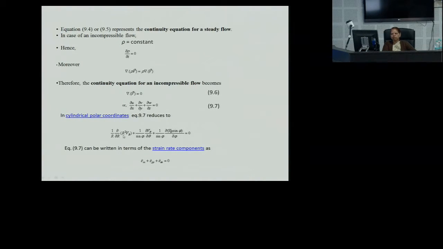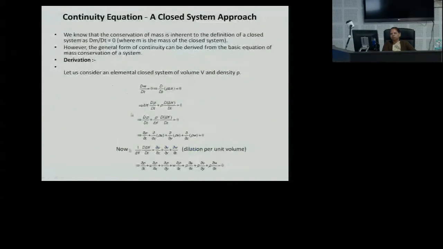In cylindrical coordinates also we can derive this, and the strain rate components can also be written as epsilon xx plus epsilon yy plus epsilon zz equal to 0, because this is nothing but the strain rate. So this equation is also a form of the continuity equation. Now in the closed system approach also you can derive it, and there is no difficulty in that because dm by dt is equal to 0. You just simplify it in terms of density and volume, and after further simplification you get the same equation we have already obtained.